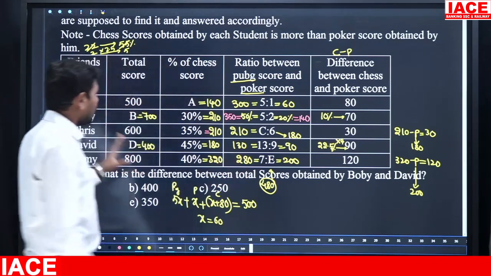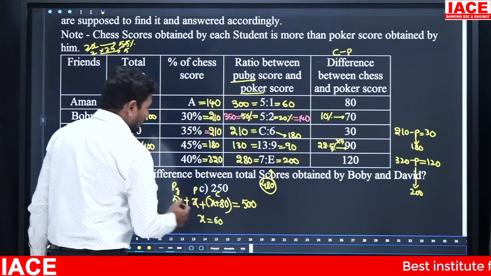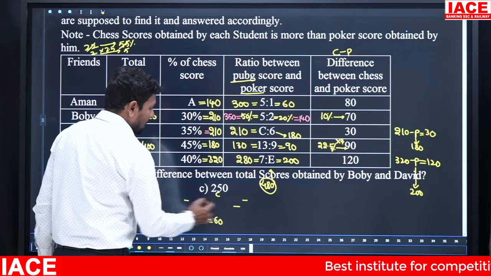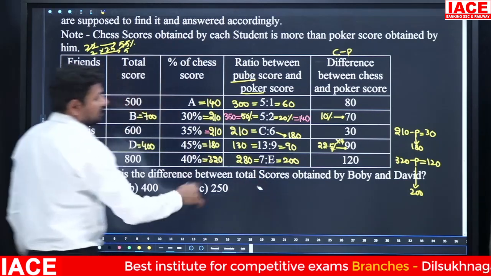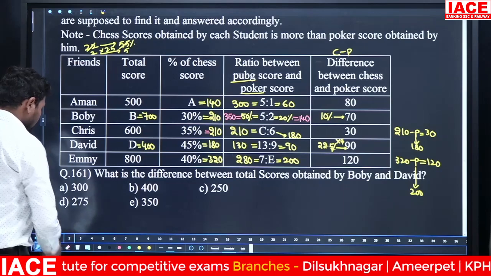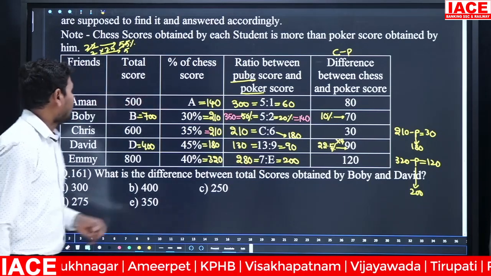Now as it is, we have to fill the total table. Now if you need the answer for this question, then you can focus. Then the total value will be available once the table is filled. Then focus on the question. What is the difference between total score obtained by Bobby and David?